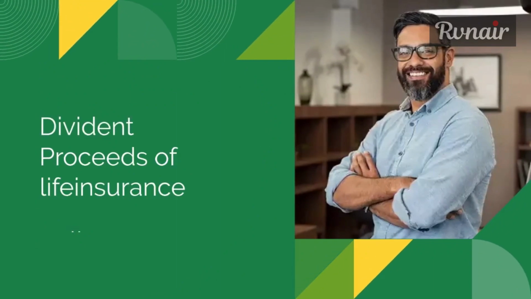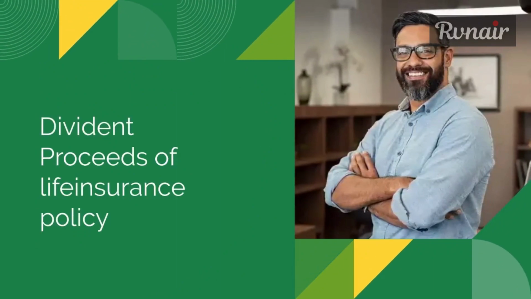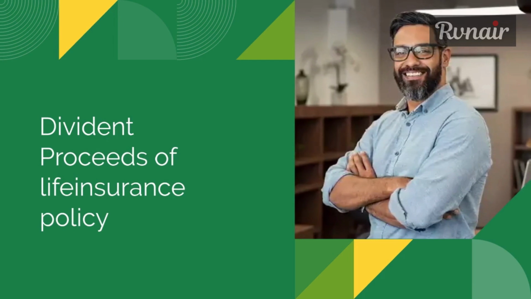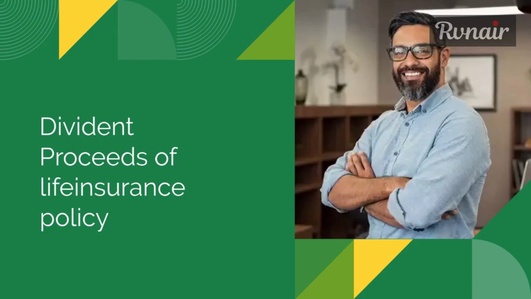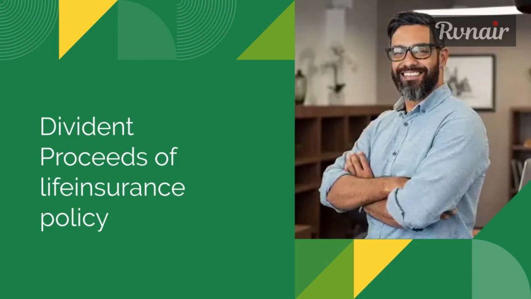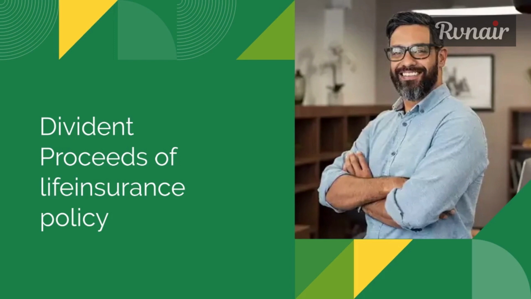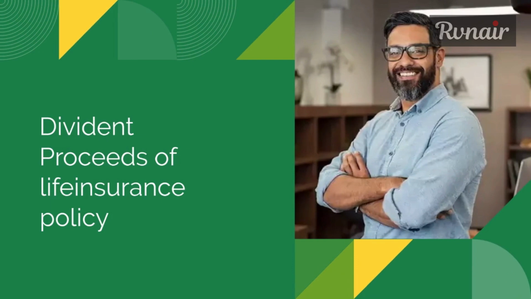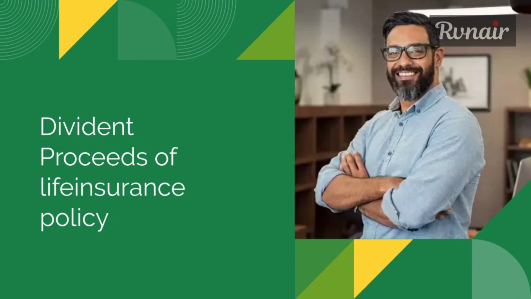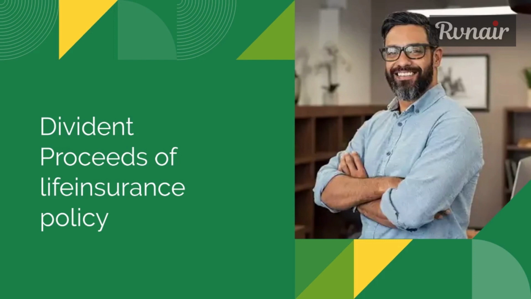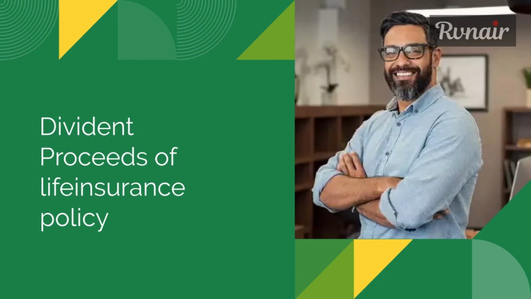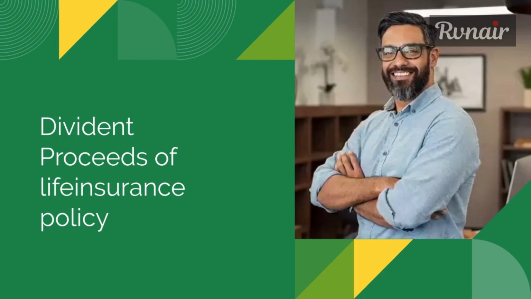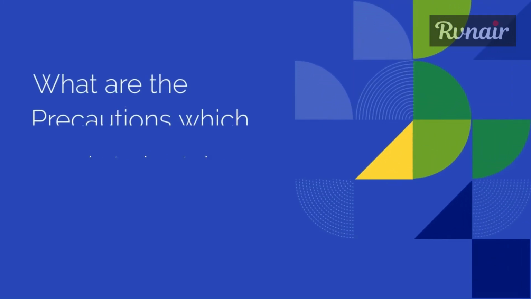Dividends: if the dividend income exceeds 2,500 rupees then TDS is required to be deducted. Form 15G or Form 15H can be submitted for non or lower deduction of TDS. Proceeds of life insurance policy: if such proceeds, other than those under Section 10 Clause 10D, exceed 1 lakh rupees in a financial year, then the payer is required to deduct TDS at 5%. The taxpayer can file Form 15G or Form 15H as applicable to avoid or for lower deduction of TDS.